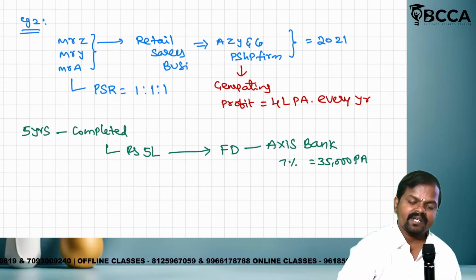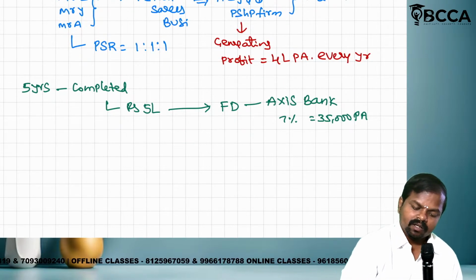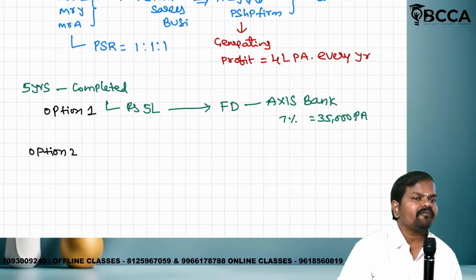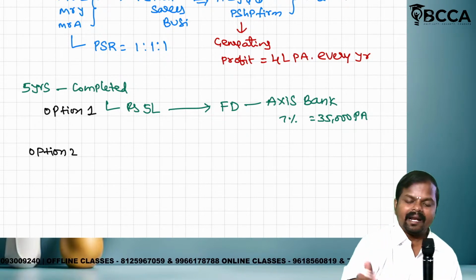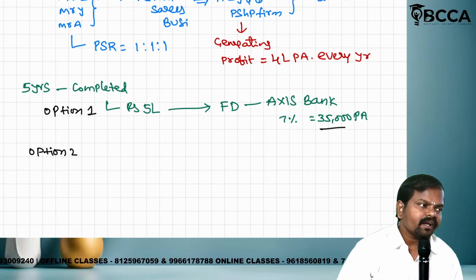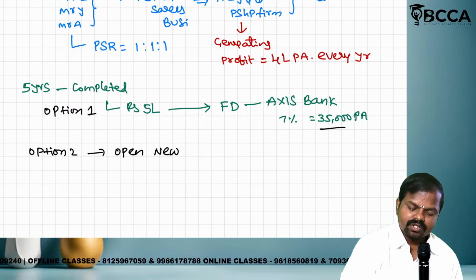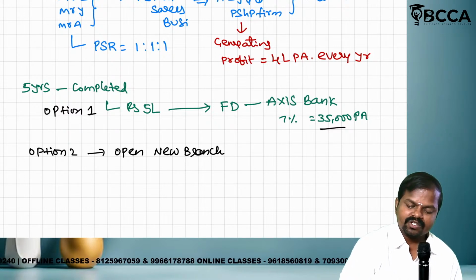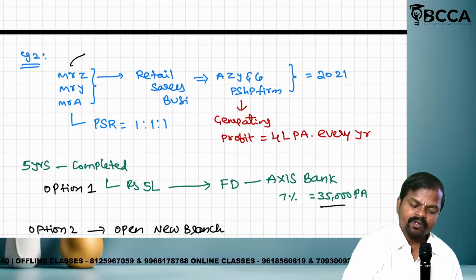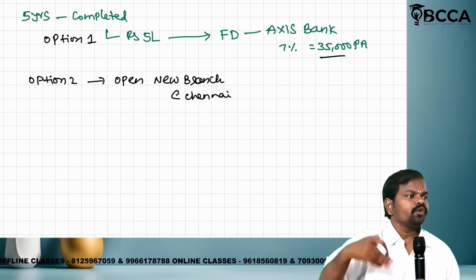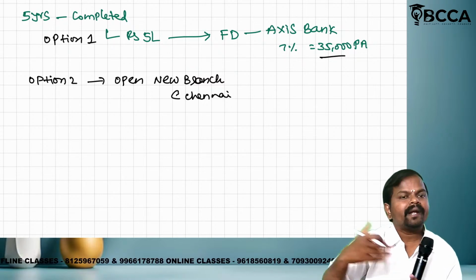Excellent. Now listen carefully. They are thinking of option number 2. This is option number 1: make it an FD and earn 35,000. Option number 2: open a new branch. Just assume this shop is at Vijayawada. They are thinking of opening a new branch at Chennai.